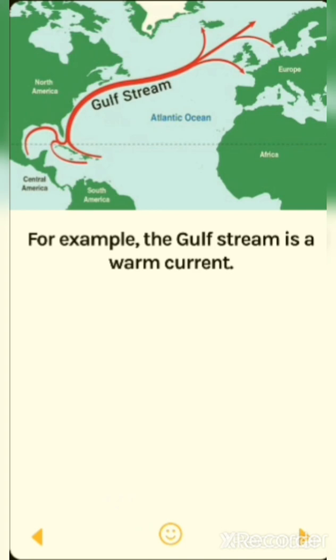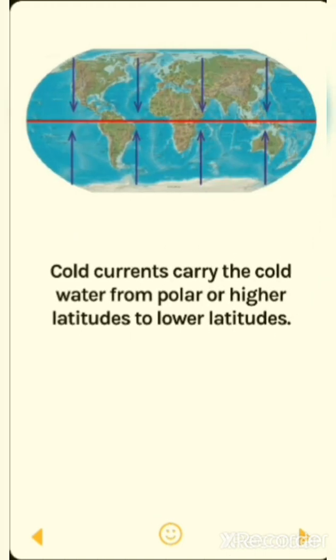In the water cycle, due to the sun's heat, water evaporates to form water vapors in the atmosphere. मतलब सूरज की धूप की वजह से जो ओशन वाटर होता है वो हीट अप होता है और उससे क्या तैयार होती है? वाटर वेपर्स तैयार होती है. Then these water vapors cool and form clouds in the atmosphere.